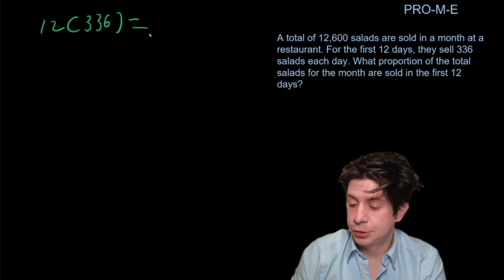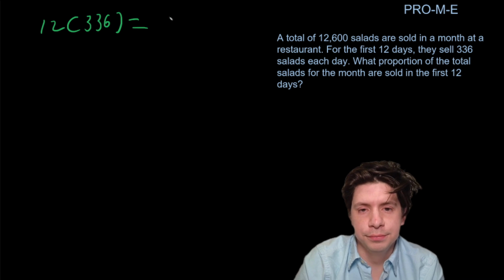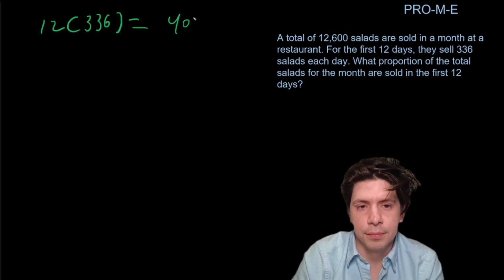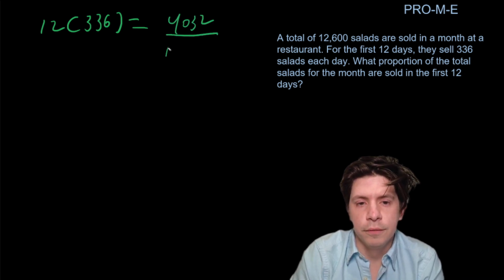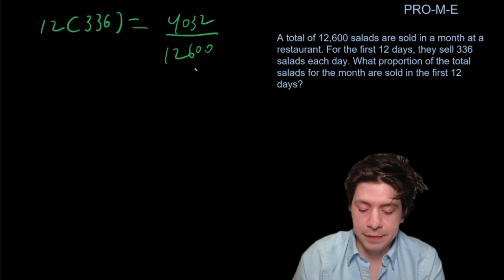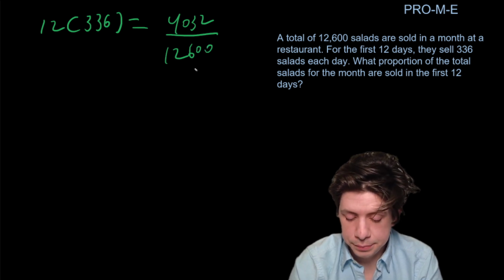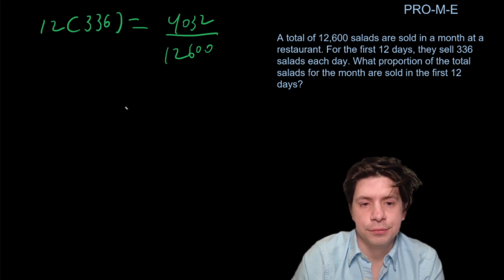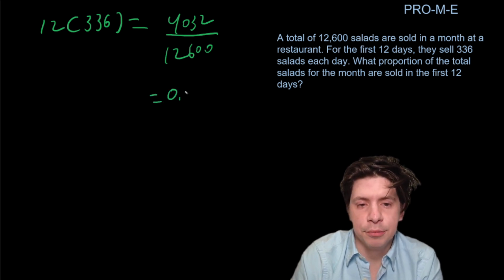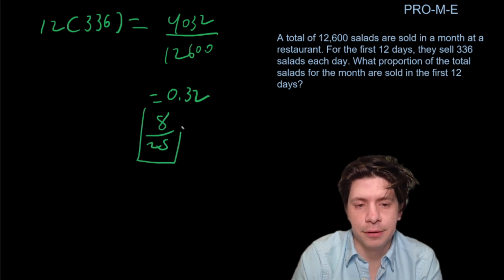And that's going to get you 4,032 over 12,600. And then you can divide that out. And it's going to give you 0.32, or it could be 8 over 25, whichever one you prefer.